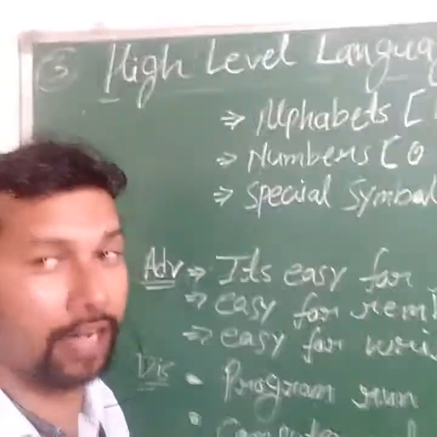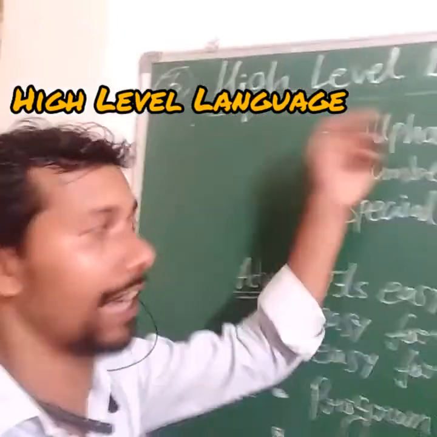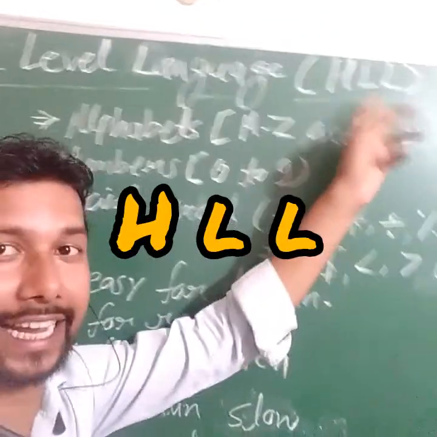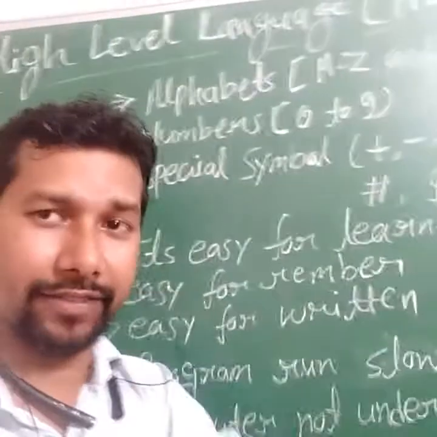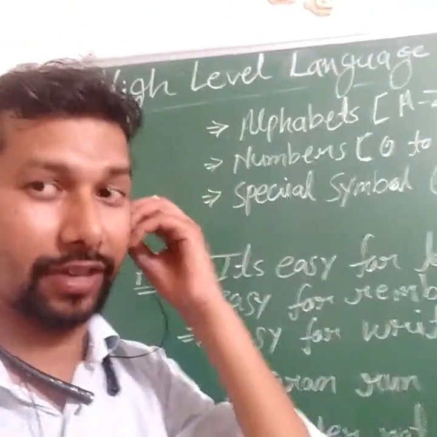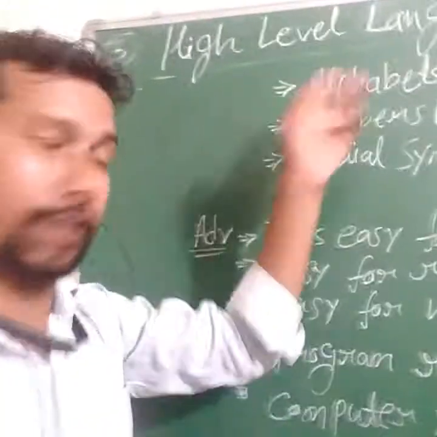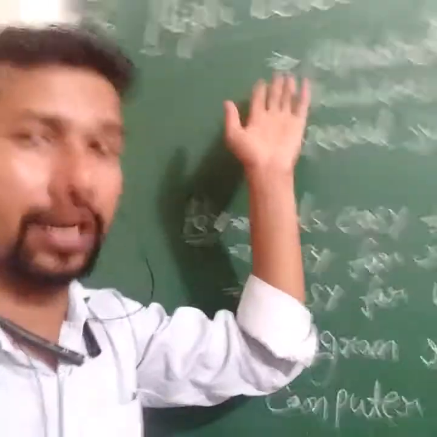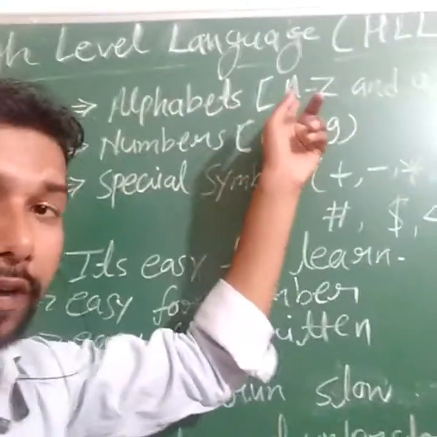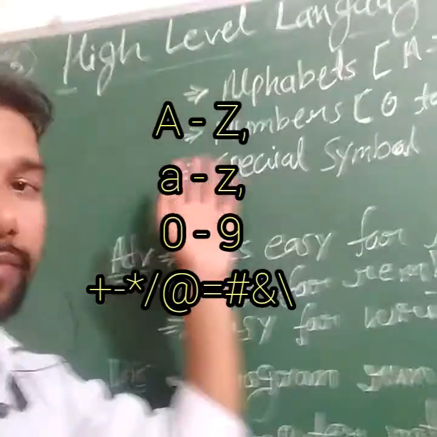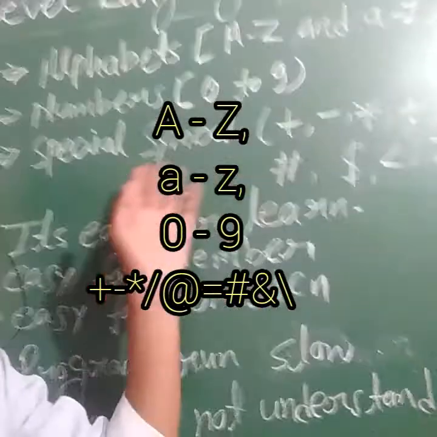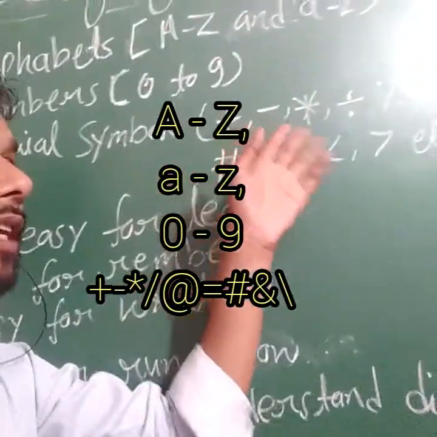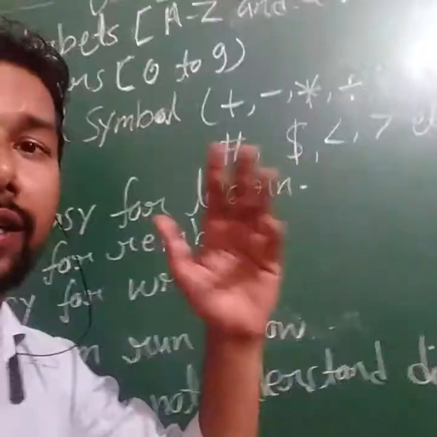Now let's discuss the third language, that is high level language. The short form is HLL and the full form is high level language. High level language is the modern language. We use English, the modern and global language. High level language includes all alphabets, small and capital, all numbers 0 to 9, and various special symbols: plus, minus, multiplication, at the rate, dollar and many more.